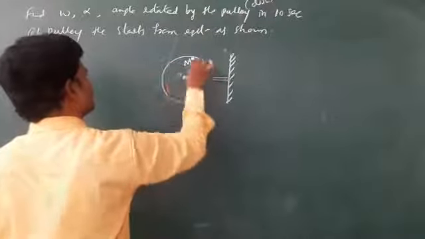And here a wire is wrapped, and they have given a force of 2.5 Newton. Yeah, this is the question they gave. So take the mass as 2 kg, R is 0.5 meter. So this is the data. The target is to find the angular velocity, angular acceleration, and what angle that pulley rotates.